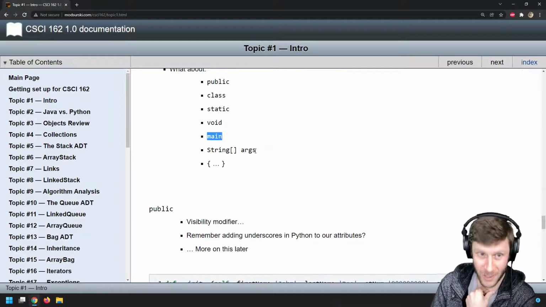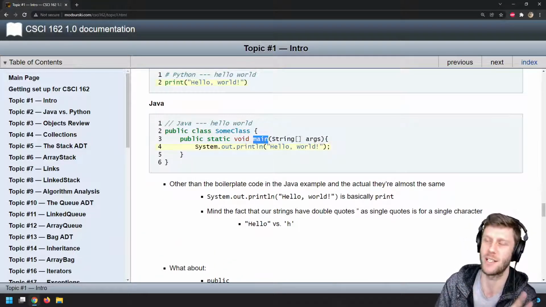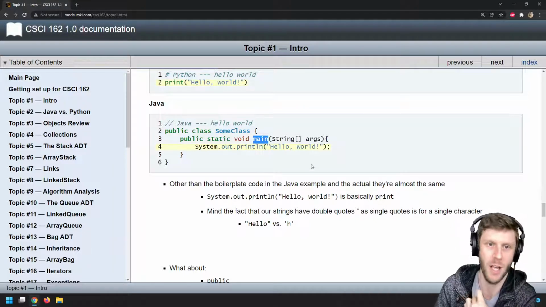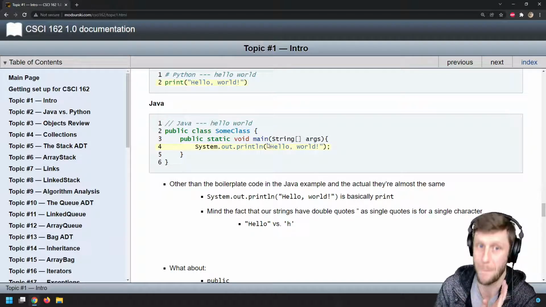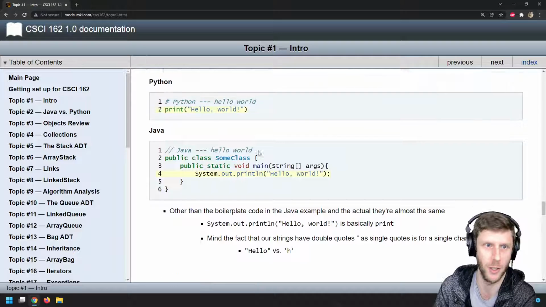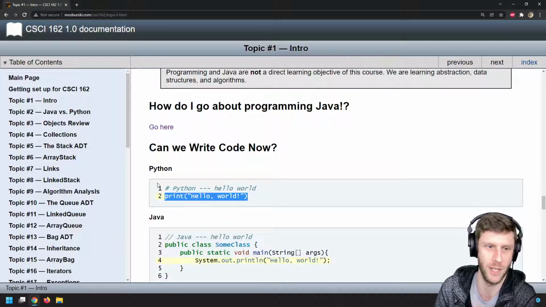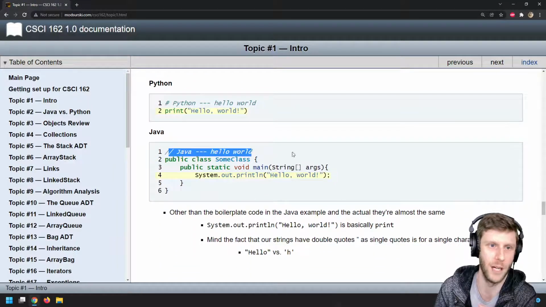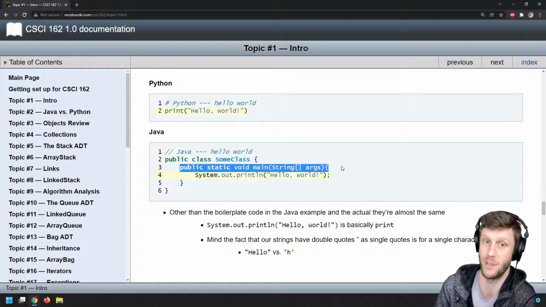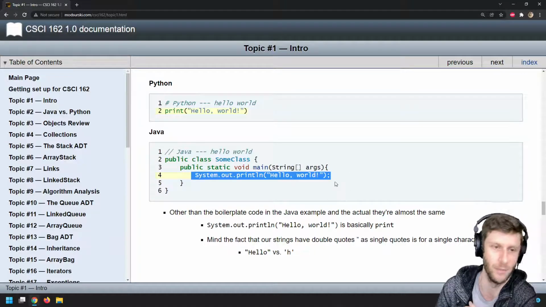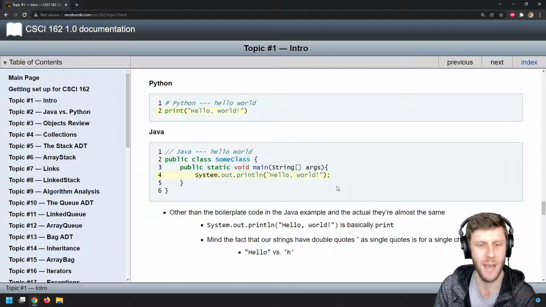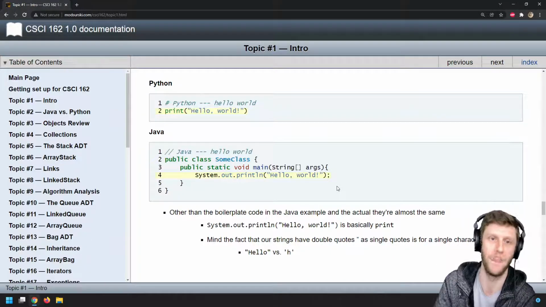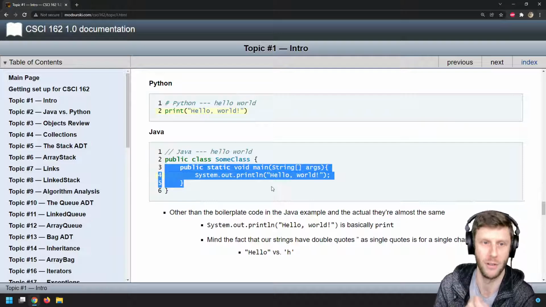Main. Okay, main is the magic function. Remember in Python, the first line of code in your script, you hit run, that's the first line that ran, right? In Java, it doesn't work like that. In Java, the first line of code in your main function is what gets run. So in Python, it starts at line 1, it's a comment. Line 2, oh, print, okay, great. Java's going to go, okay, comment, oh, you're defining a class, great. Oh, here's the main method. This is the first line of code I'm going to run. So the main method is the method that, when you hit run on your program, gets called.